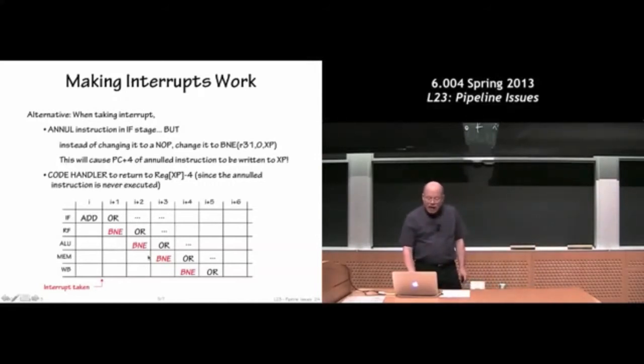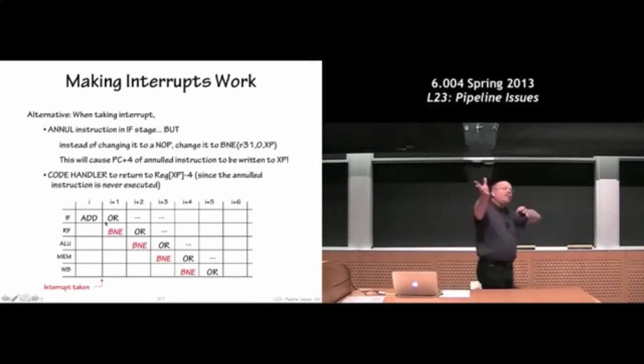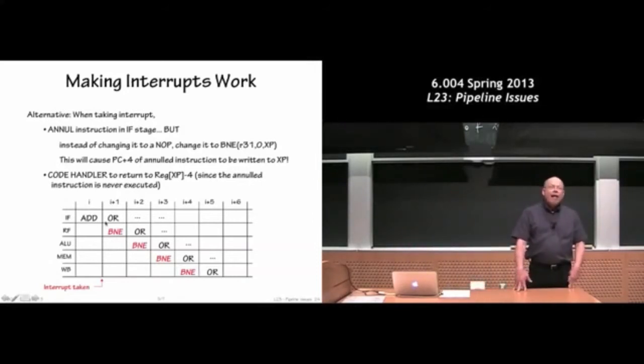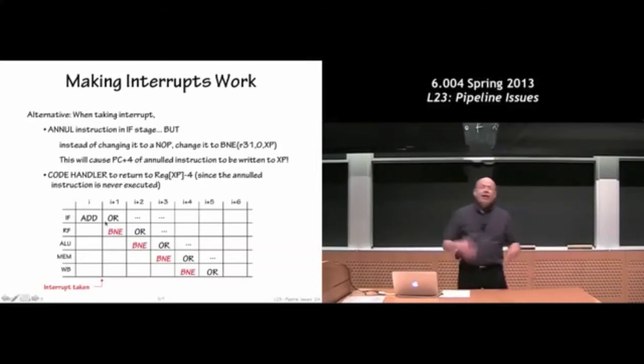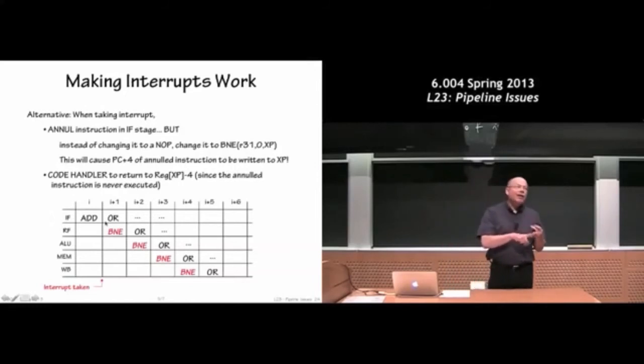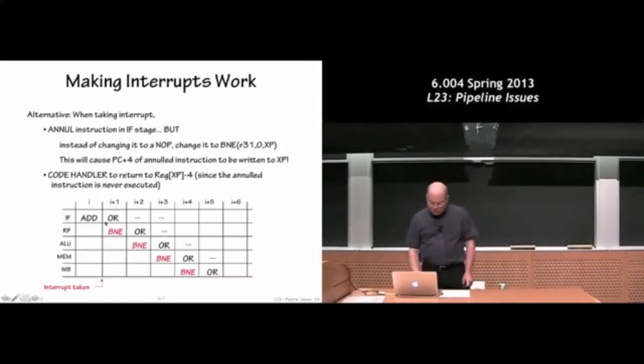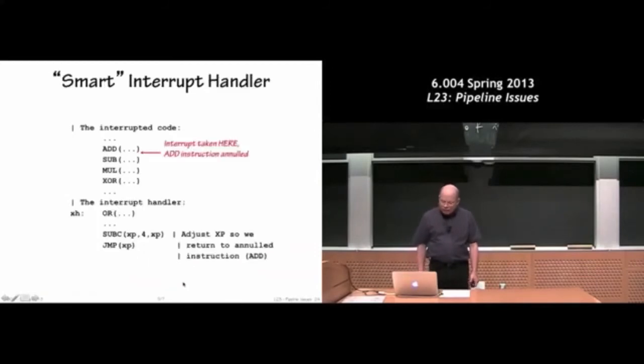The other thing that we rewrite is this magic B&E, please store PC+4 into the XP register instruction. And we use that whenever we're going to stop execution. So in this case, we did that when we detected instructions we couldn't execute, illegal opcodes in the RF stage, arithmetic faults in the ALU stage, memory faults in the memory stage, and so on. Okay, so we have this rewrite, and that gets the job done. So all that's good. We have a way of rewriting this add as a B&E, which means the add wasn't executed.